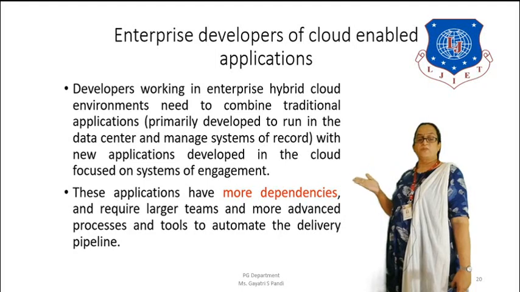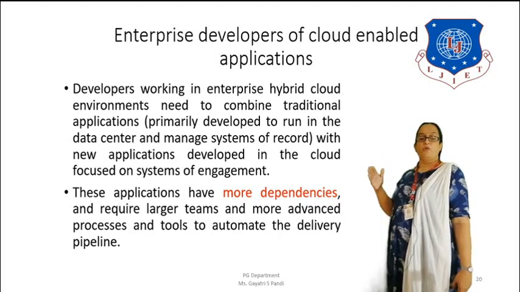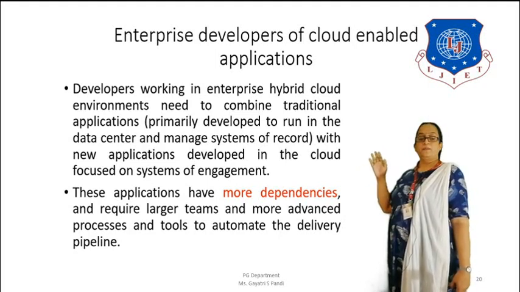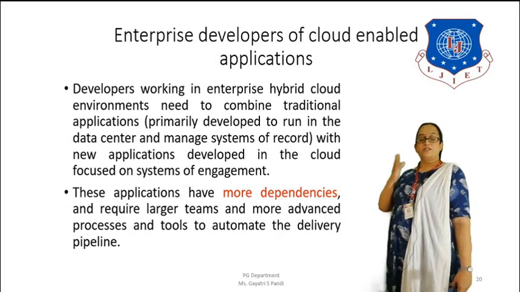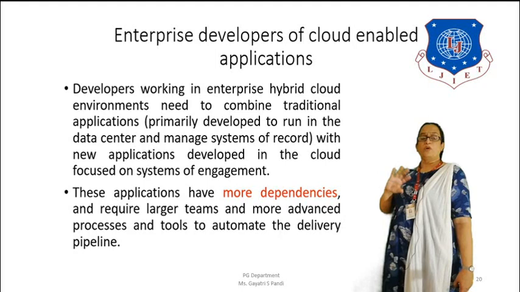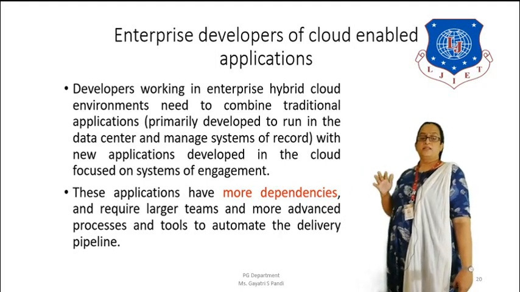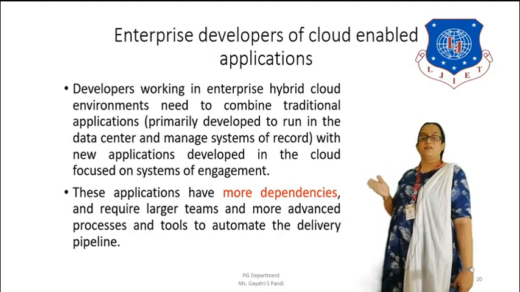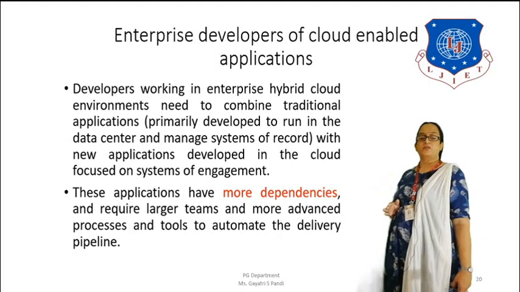So these applications have more dependencies and require larger teams and more advanced processes and tools to automate the delivery pipeline. So automation, as I told you, is a must, and specifically automating the delivery pipeline is very important, especially when large teams are involved and when there are more dependencies. So this is the point related to enterprise developers of cloud enabled applications.